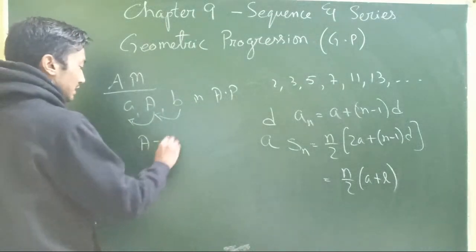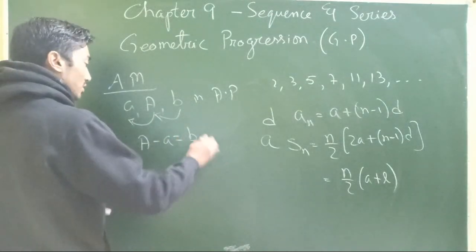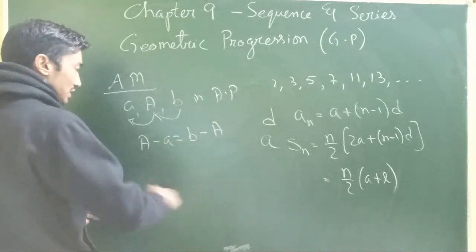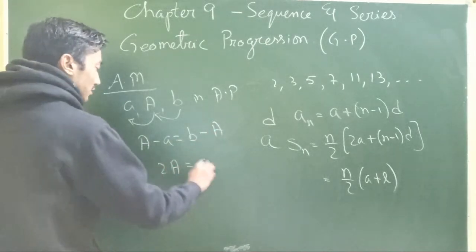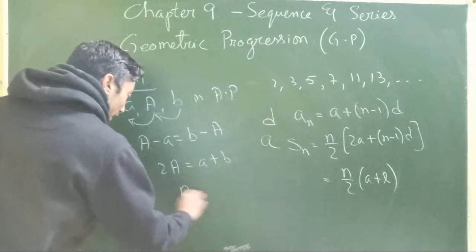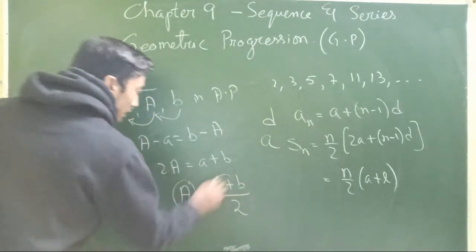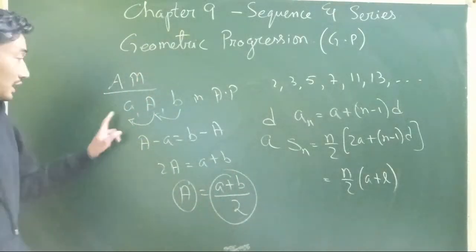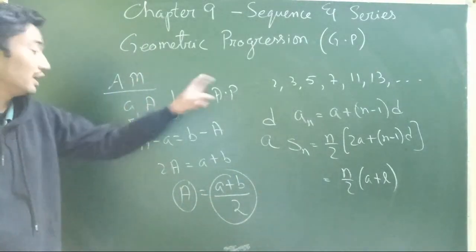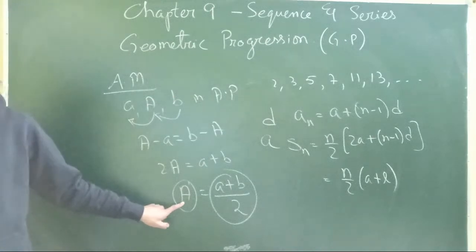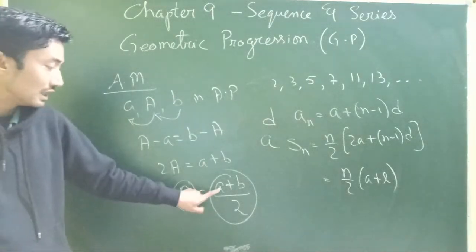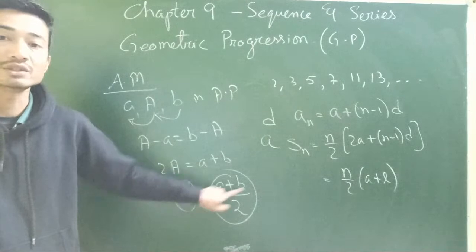That is, M minus A should be equal to B minus M. Simplifying this, we have 2M equal to A plus B, or M equal to A plus B by 2. When A and B are in AP, this value of A plus B by 2 is known as the arithmetic mean of these two terms.